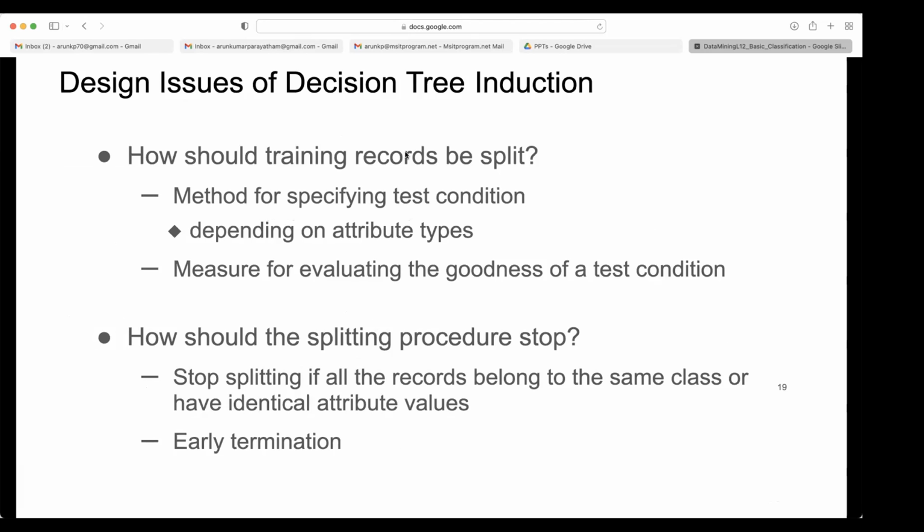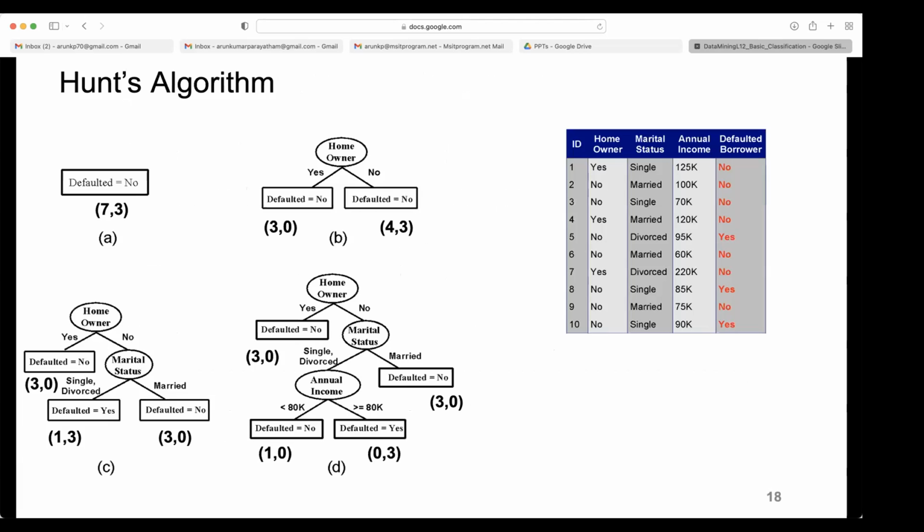So what are the issues we face when we try to build a decision tree model? How should training records be split? Method for specifying the test condition. So how do we test that? Depending on attribute types. If it is a categorical attribute, we look exactly at whether it is the same or not.